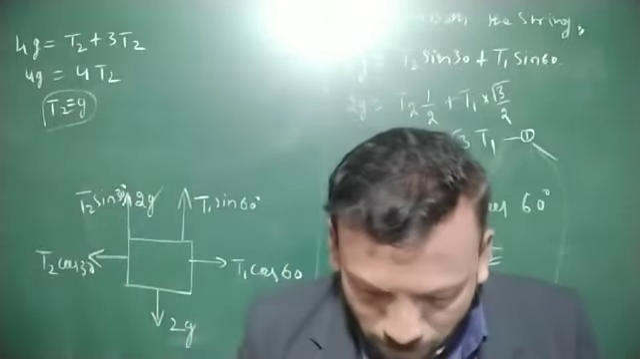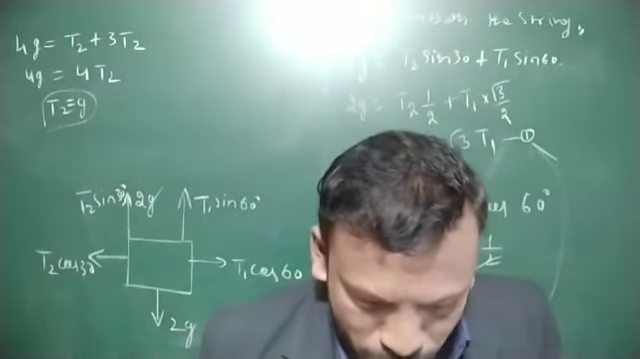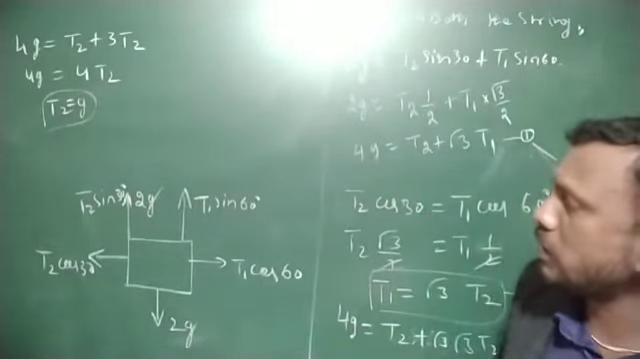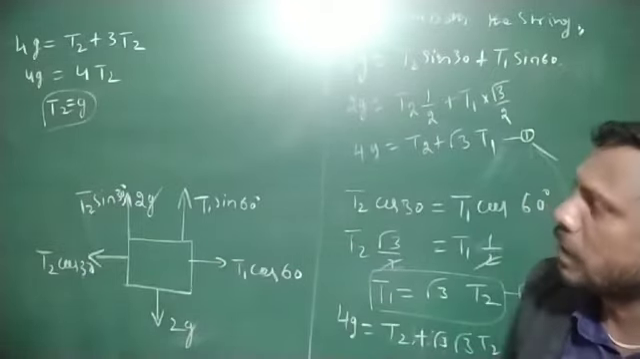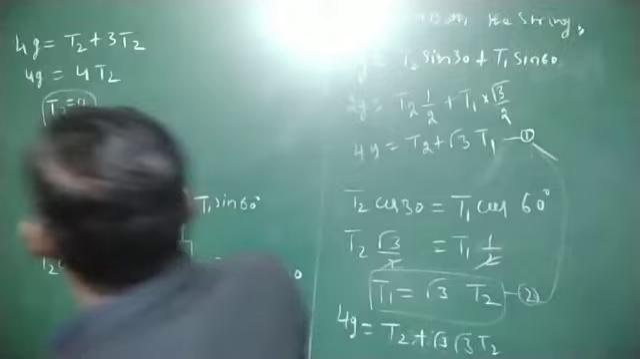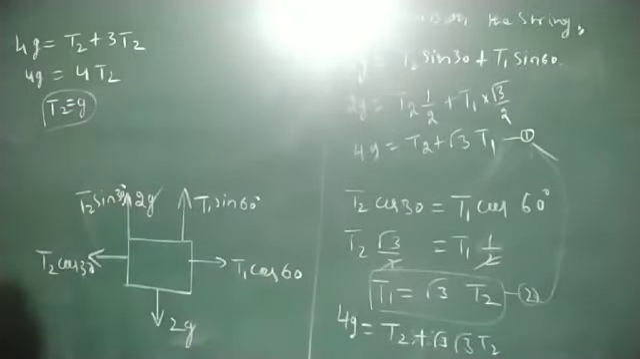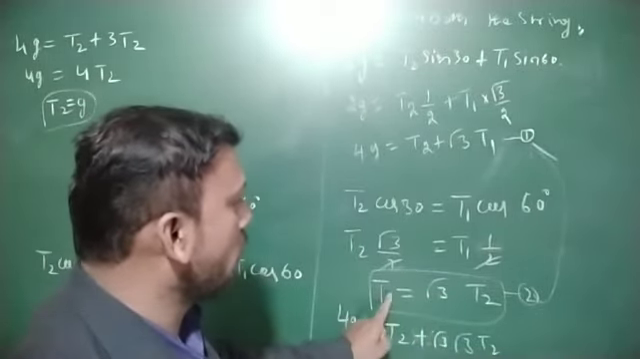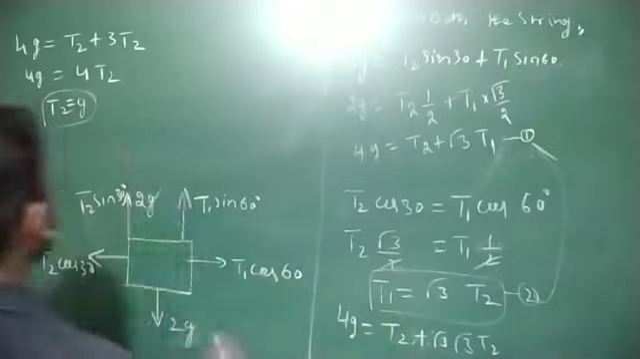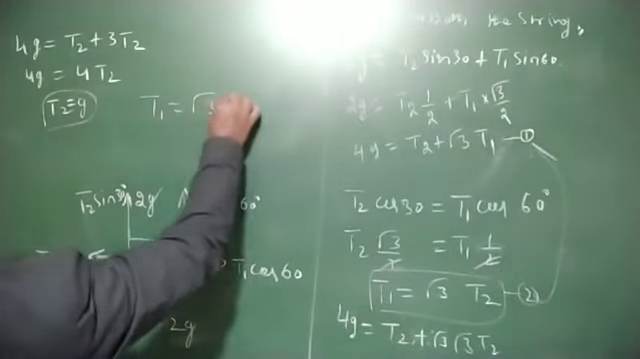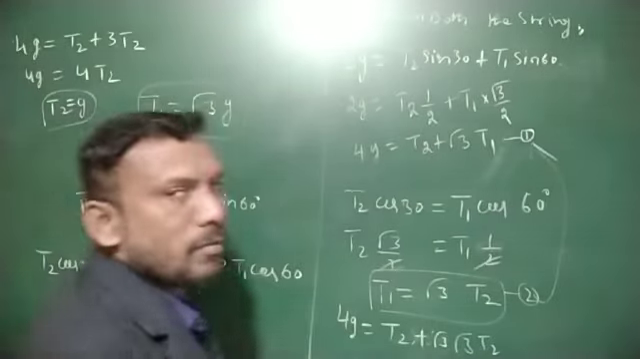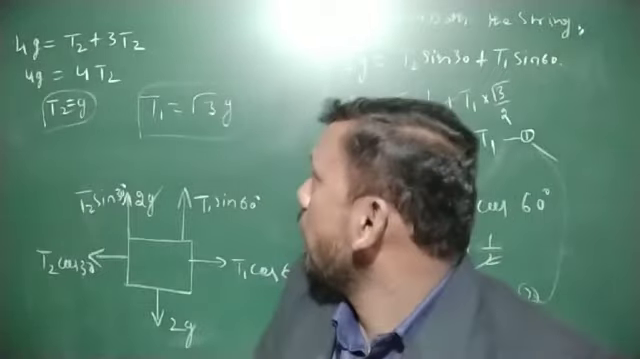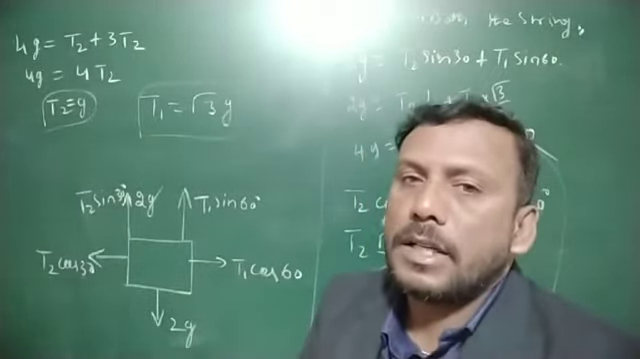T2 is equal to g. Okay, right, this is the 2 kg mass. Substitute the T2 value into equation 2 and you will get the T1 value. T1 is equal to root 3 into g. Therefore, the tension in both the strings: T1 is equal to root 3 g and T2 is equal to g.